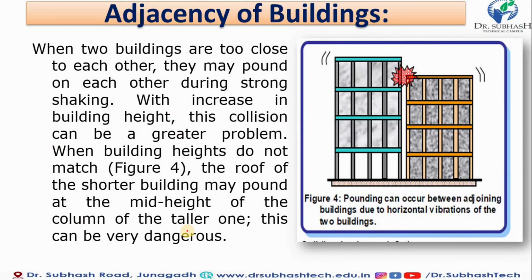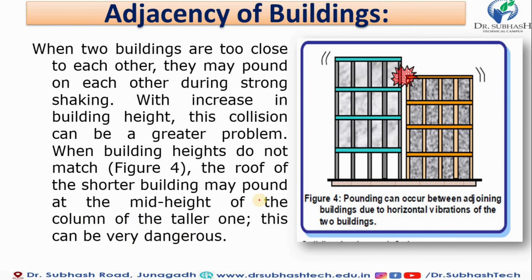So these are all the forces that are dangerous while designing for earthquake resistance. Next one is adjacency of buildings. This is very important because land is being consumed, and many developed countries are now starting to construct high-rise buildings. When two buildings are too close to each other, they may pound on each other during strong shaking.